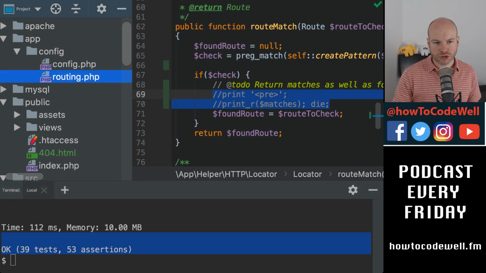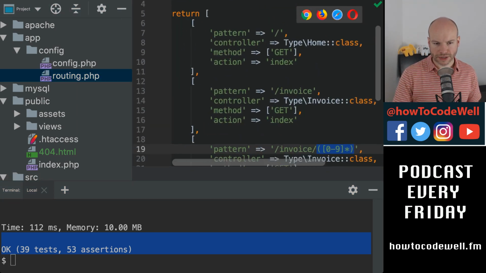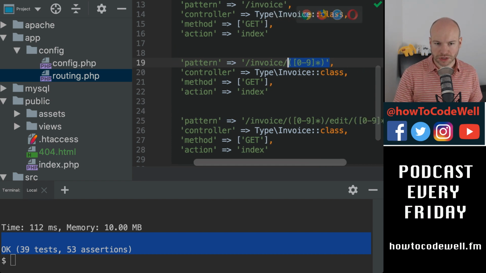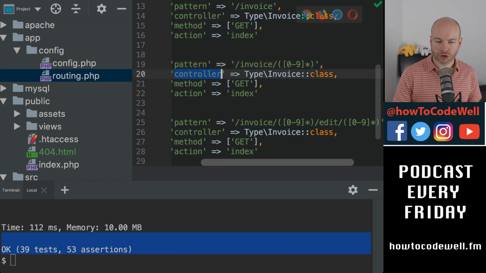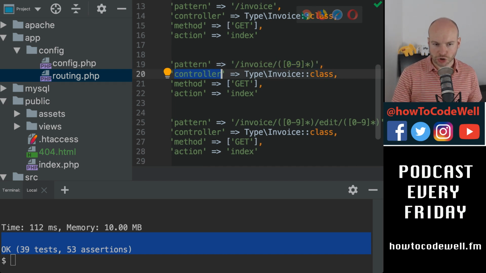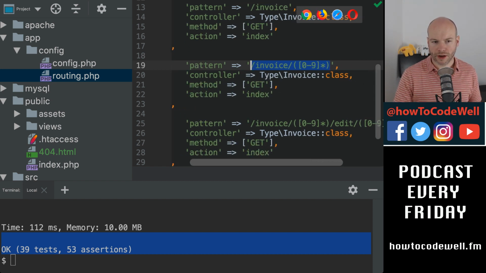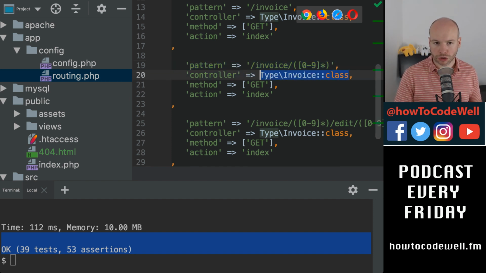So we have a routing array here full of these roots, and what we're trying to do today is we're matching the group, the regex group here, and we're passing this into a mechanism that then matches the pattern of the requested URI to this pattern block here, and then we can pull out the controller, and then we can pull out the controller's action, which will be used as the method that we call.